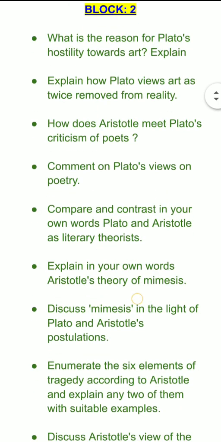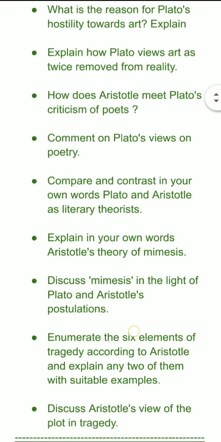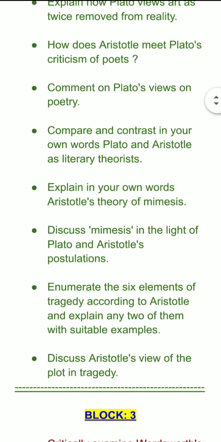Now, next one is comment on Plato's views on poetry. So this is also kind of a repetitive question as stated above. Now compare and contrast in your own words Plato and Aristotle as literary theorists.